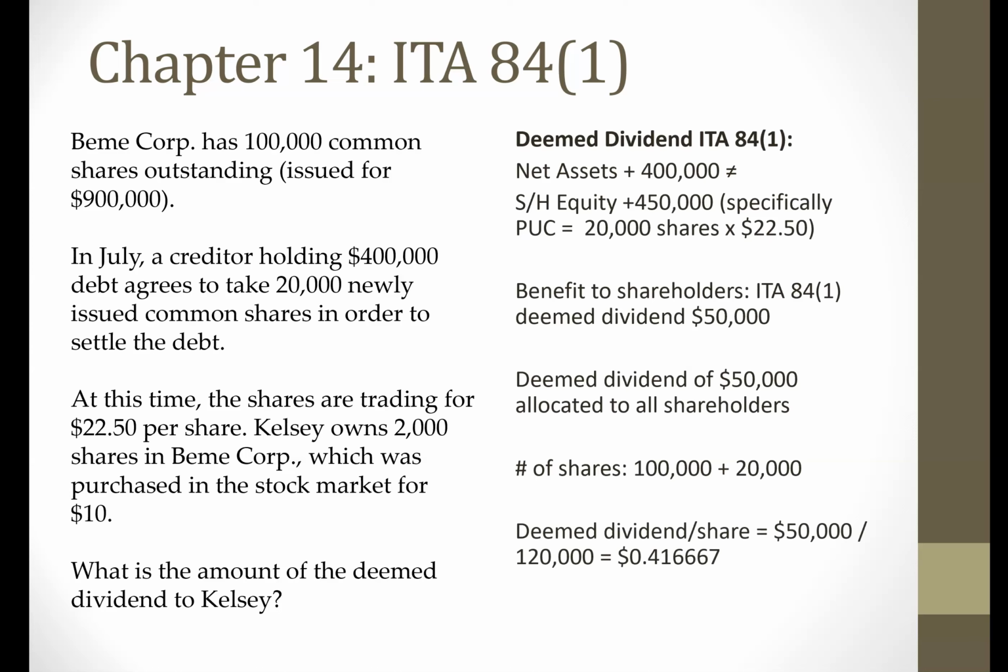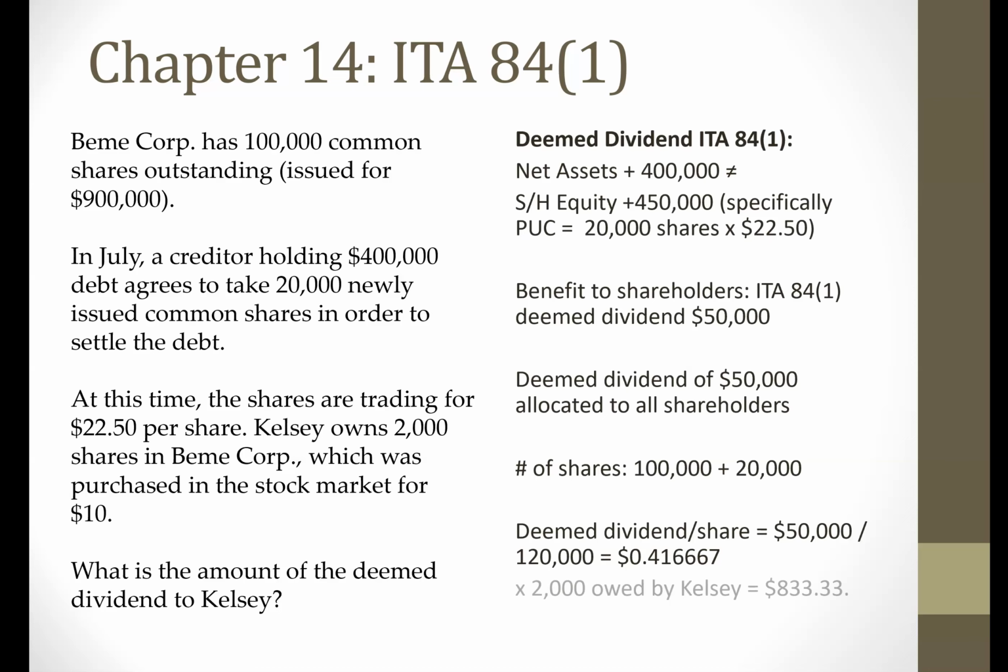So the deemed dividend per share is going to be 50,000 divided by 120,000. So every shareholder, not just the shares that the creditor now holds, but all the shareholders that own the 120,000 shares will now have to report a dividend of approximately 41 2/3 cents per share that they own.